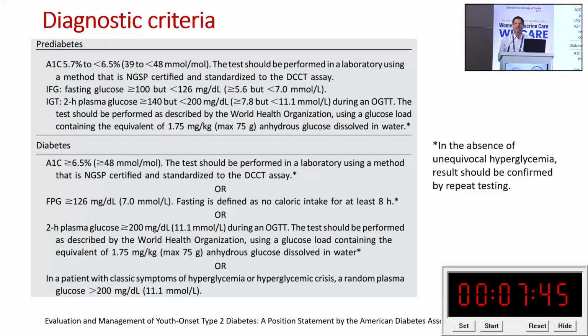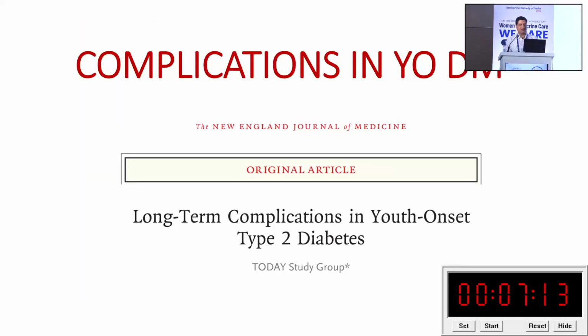Regarding the diagnostic criteria, it is the same as adult onset, because it has been extrapolated; no specific target exists for youth onset type 2 diabetic patients. Similarly, impaired is HbA1c 5.7 to 6.5, fasting between 100 to 126, and postprandial between 140 to 199. For the diabetic person, fasting more than 126, postprandial more than 200, or HbA1c more than 6.5, or random blood sugar more than 200 with symptoms, as is normal for adults. This is the same thing for youth onset diabetes.